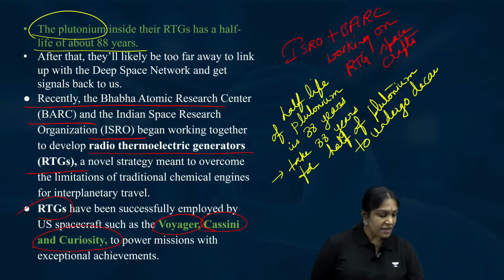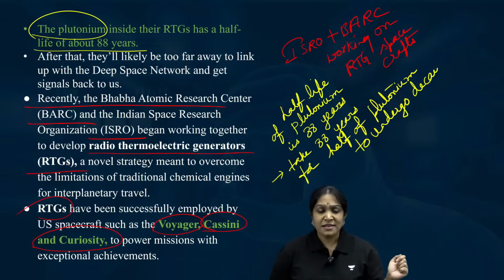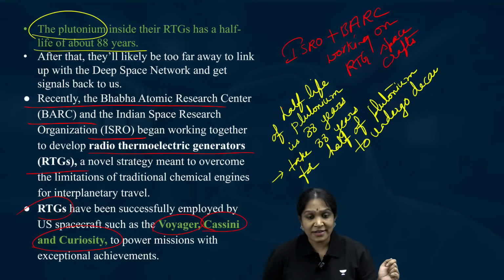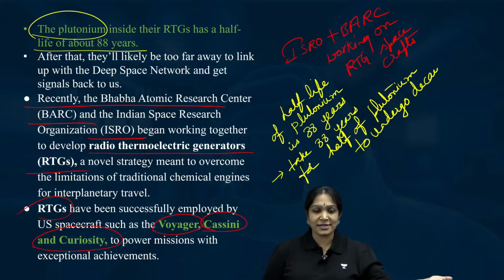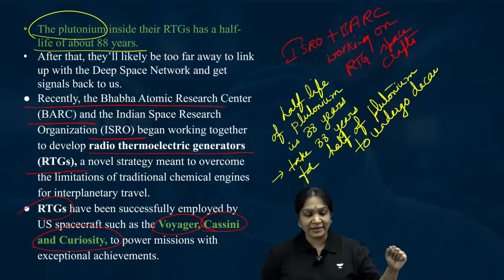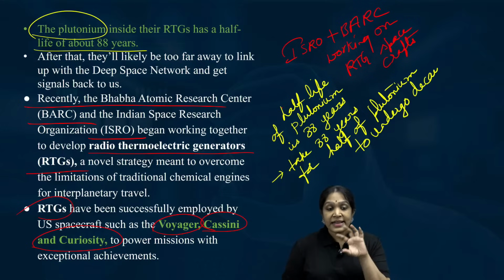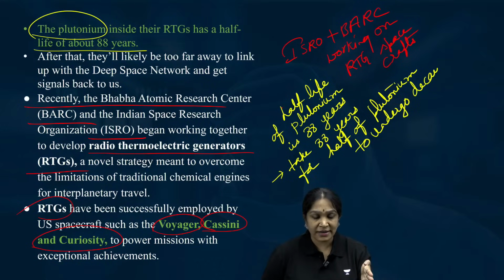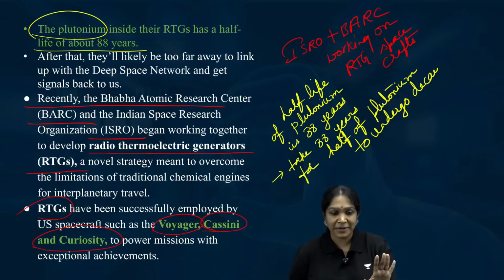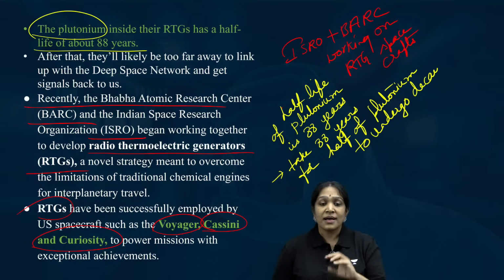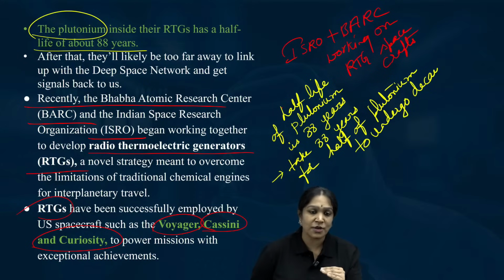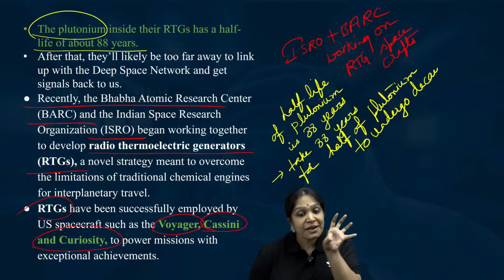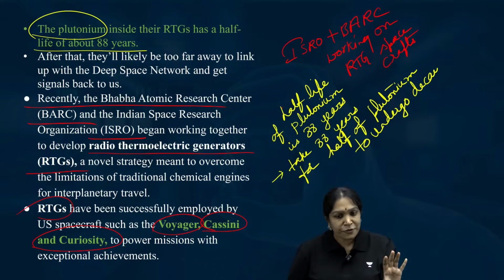Then you may ask, why 50 years? Why can't Voyagers celebrate a century? Because 88 years is the half-life, so only a little of the fuel is reduced. But they do not have enough fuel to run the Voyagers.